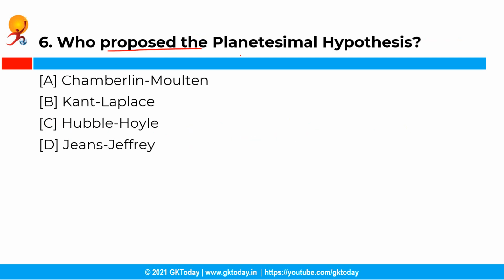Now the next question is, who proposed the planetesimal hypothesis? So you have the following options and the correct answer is option A, that is Chamberlain and Moulton. So the planetesimal hypothesis was put forward by Chamberlain and Moulton in the year 1905, and this theory explains not only the origin of Earth but also that of oceans and the atmosphere.